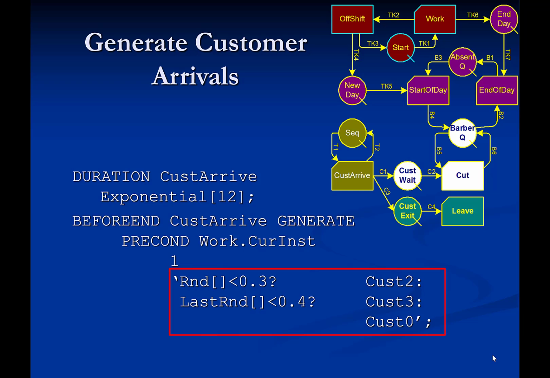The subtype of the customer that is generated is determined by the conditional expression at the end of this statement. This conditional expression uses random sampling to determine which subtype of customer to create, cust0 or cust2 or cust3.